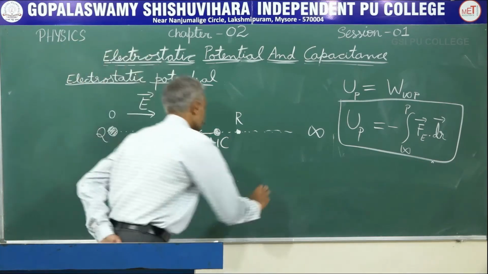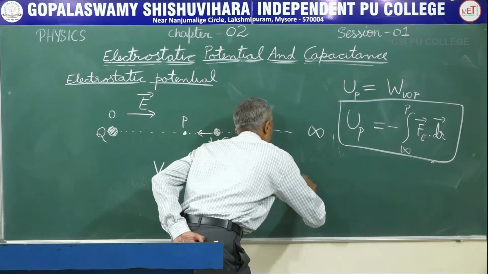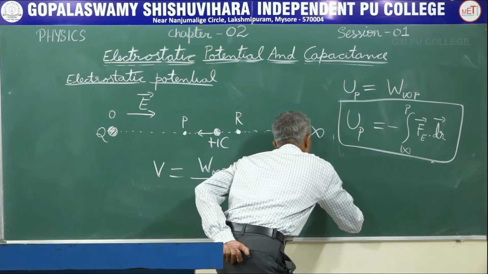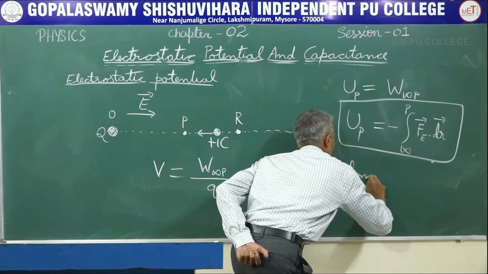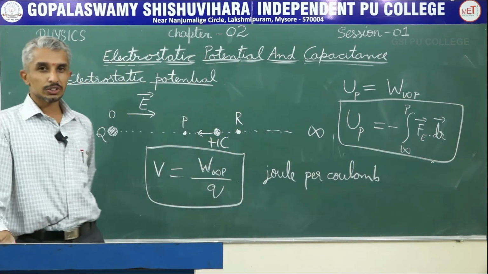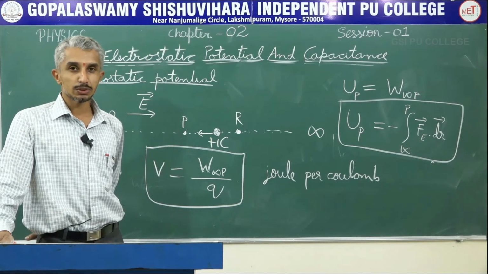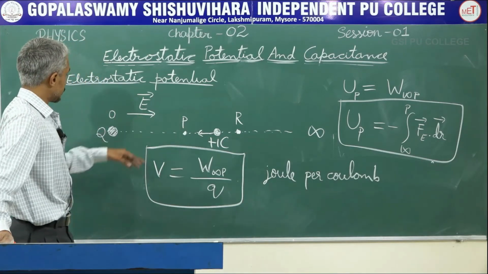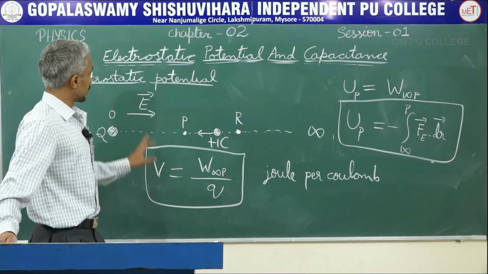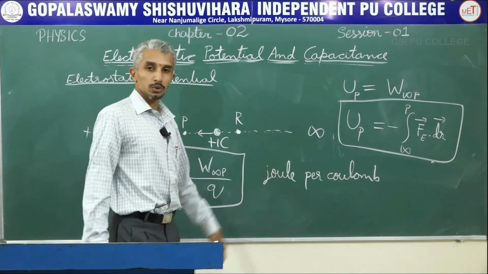The SI unit for work is joule and the SI unit for charge is coulomb. So this gives electrostatic potential. So electrostatic potential is not dependent on the charge we take, but it depends upon the field due to some arbitrary charge. Okay, this is electrostatic potential. So the SI unit for electrostatic potential is going to be joule per coulomb.